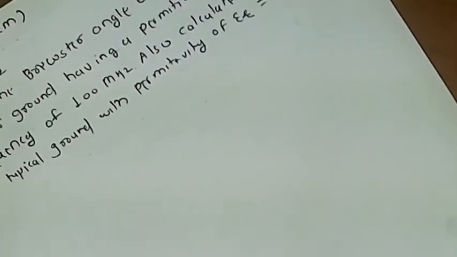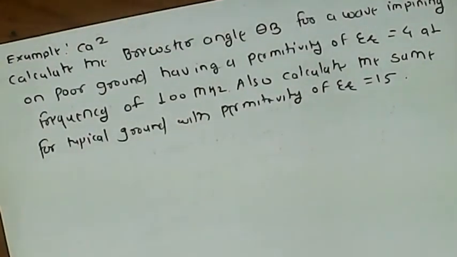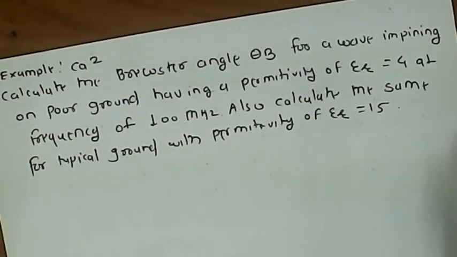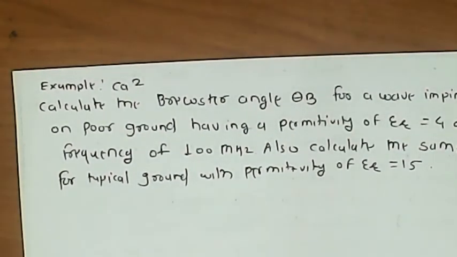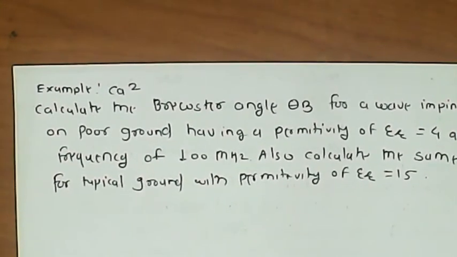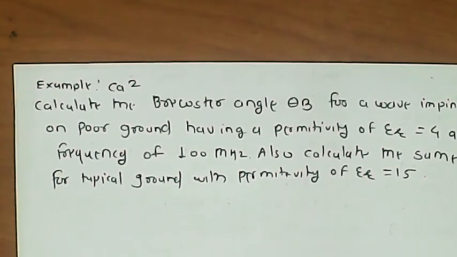Now similarly we calculate the Brewster angle, that is theta b. So the second numerical is based on the Brewster angle. What is meant by Brewster angle? Brewster angle is the angle at which no reflection occurs in a medium. That is called the Brewster angle.